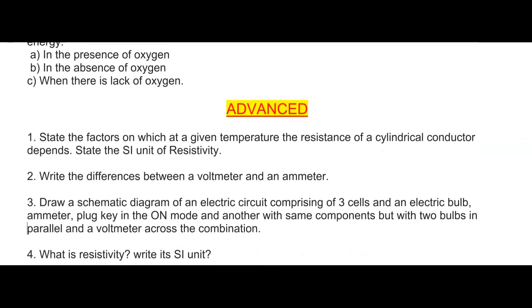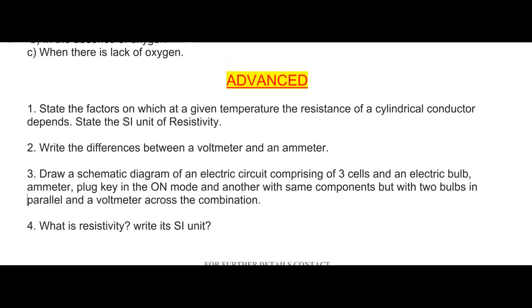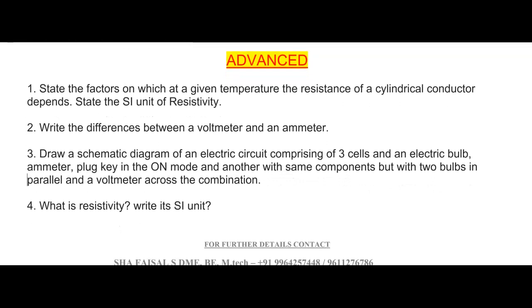Got it? Next, advanced level questions. Now we are taking a particular chapter, and from the chapter I am giving you various questions here. So you will get an idea how the questions can appear in the exam, and the way you need to write the answer. You can learn many things from all these questions.